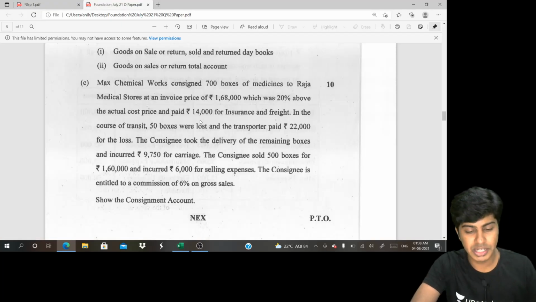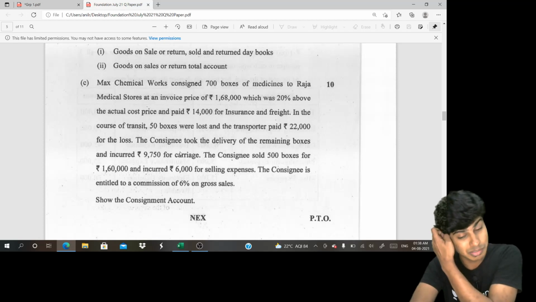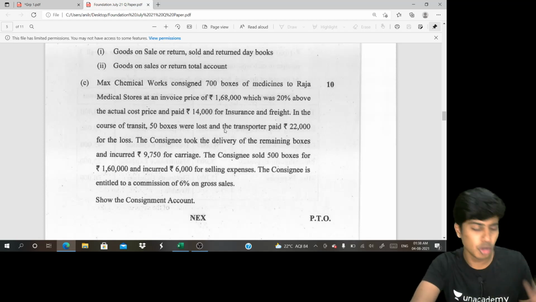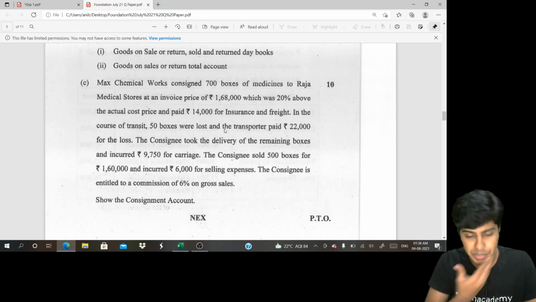Then insurance and freight incurred is 14,000. This is the consignor's expense. I'll write insurance and freight 14,000. Expense increasing in consignment account, debit side. Then in the course, 50 boxes were lost in transit. This is abnormal loss, not normal loss. You sent 700 boxes, 50 boxes are gone. How is it normal? It is completely abnormal.